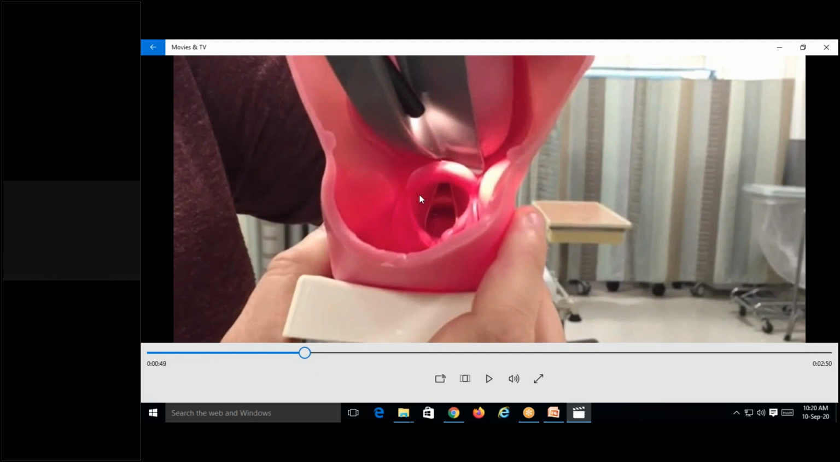This is the true chord, false chords, vallecula, epiglottis. This is the piriform fossa. So that is how the direct laryngoscopy is done.